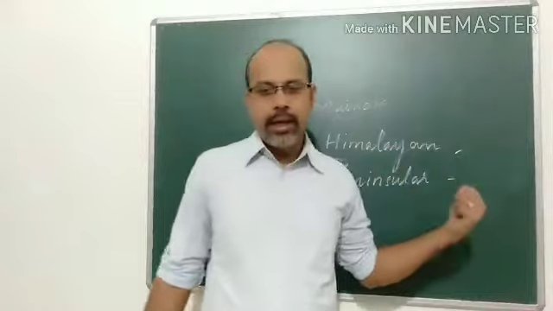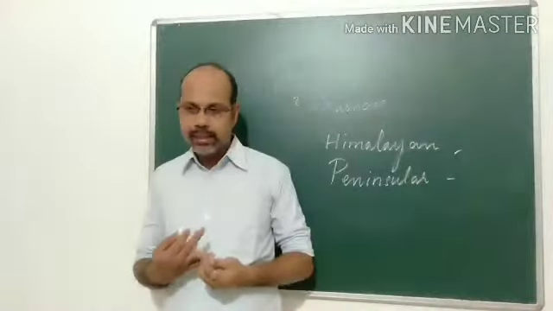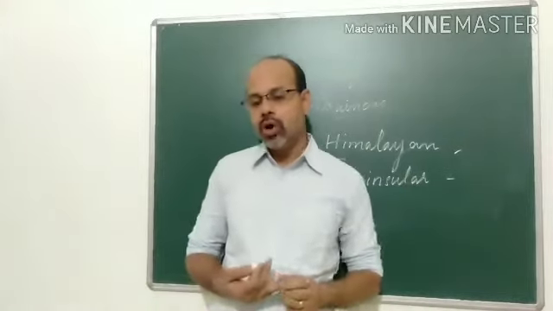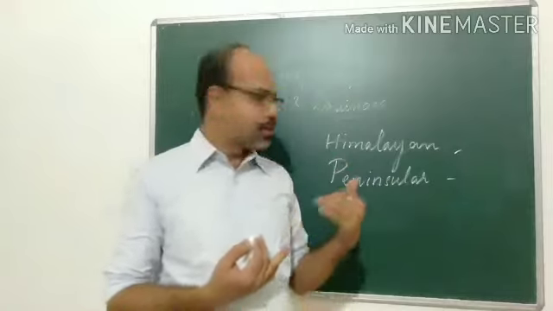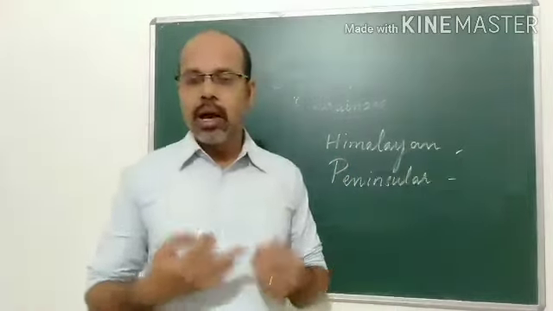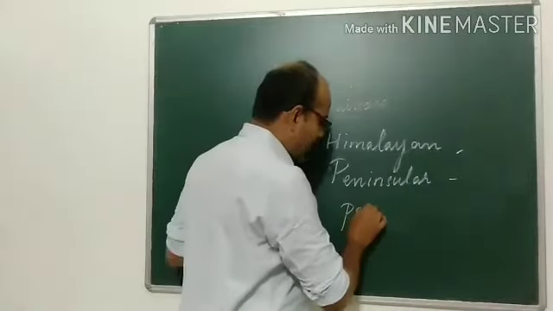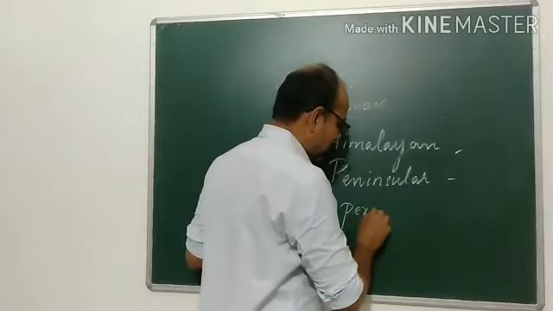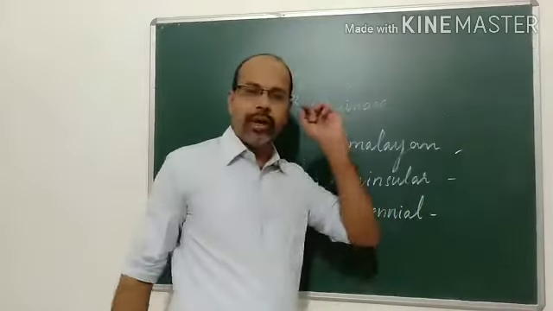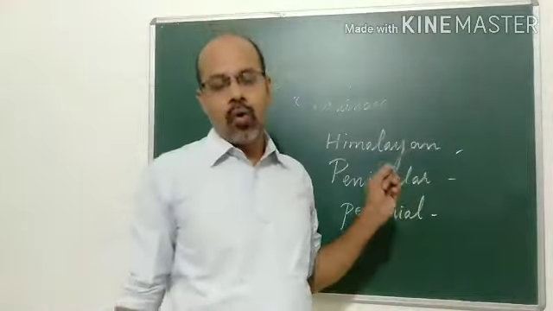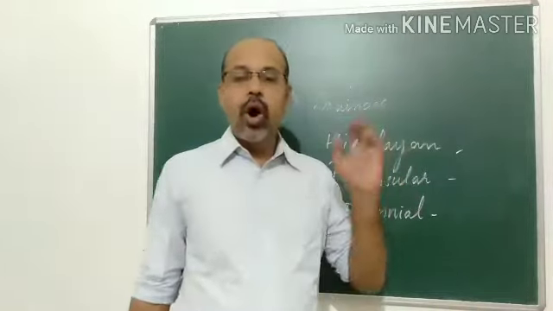Now, let's see what the different Himalayan rivers are. As the name suggests, rivers which originate from the Himalayas are called Himalayan rivers. Himalayan rivers are all perennial rivers. What is the word perennial? You have studied this in earlier classes. Perennial means the rivers which are fed all through the year have water.